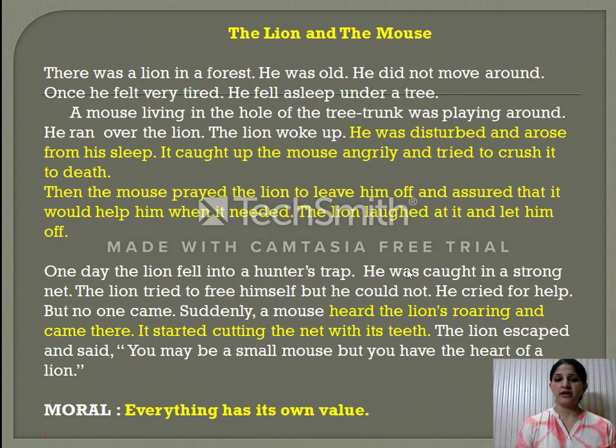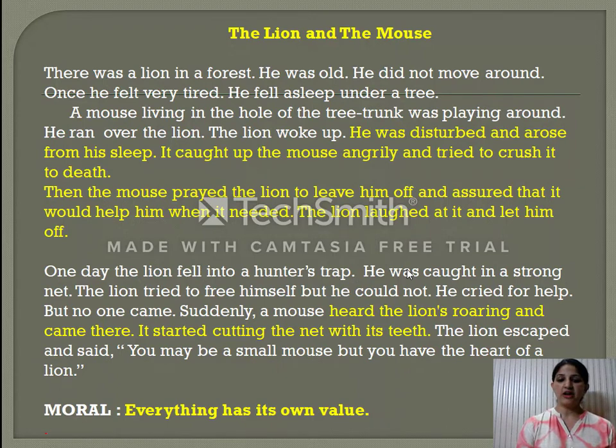There was a lion in a forest. He was old. He did not move around. Once he felt very tired. He fell asleep under a tree. A mouse living in the hole of the tree trunk was playing around. He ran over the lion. The lion woke up. He was disturbed and arose from his sleep. It caught the mouse angrily and tried to crush it to death. Then the mouse begged the lion to let him off and assured that it would help him when needed. The lion laughed at it and let him off.